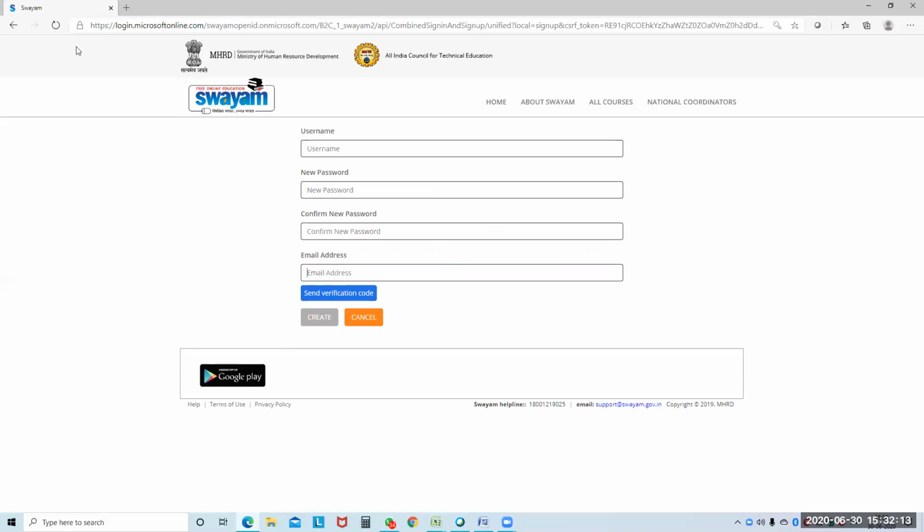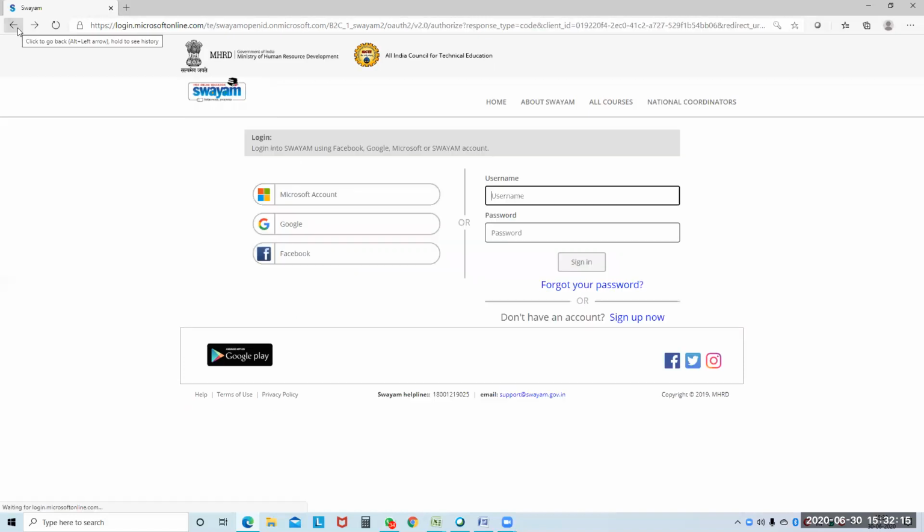Since I have already registered, what I am going to do is, I am going to Google. Okay, so already I have registered for this particular course, so my email ID is registered.